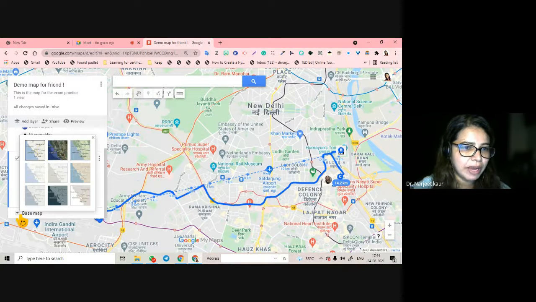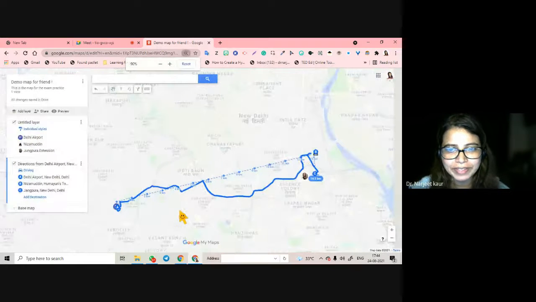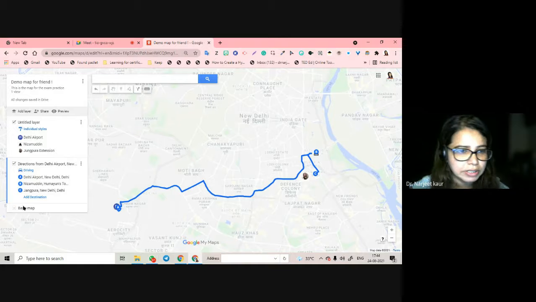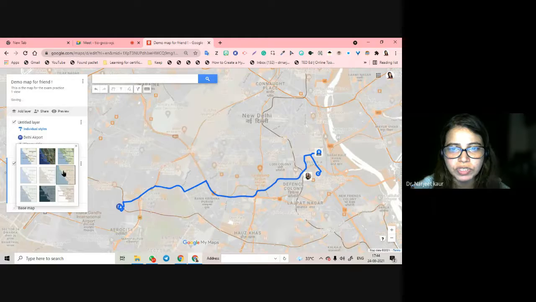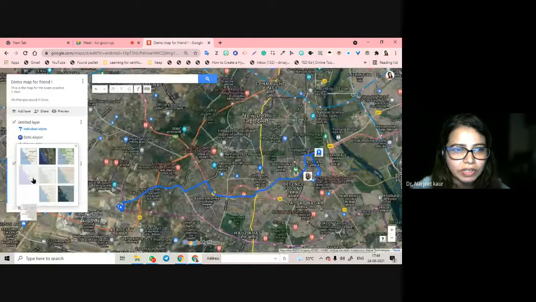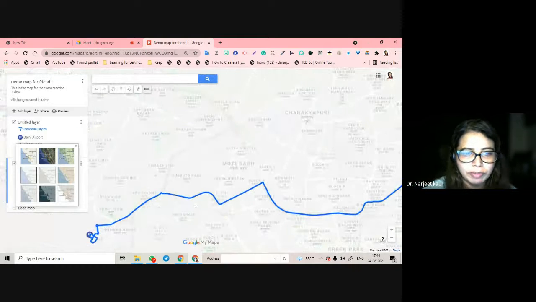In the base map also, you can choose what kind of a map you want to see. Now it is clearer, see? You can see clearly right from here to this place to the third place. It is measuring also. If you don't want, don't do it. And there are other kinds of base maps also available. You can choose any which is clearer. This is a satellite view kind of a thing. There are so many other types of maps that you can choose from here.